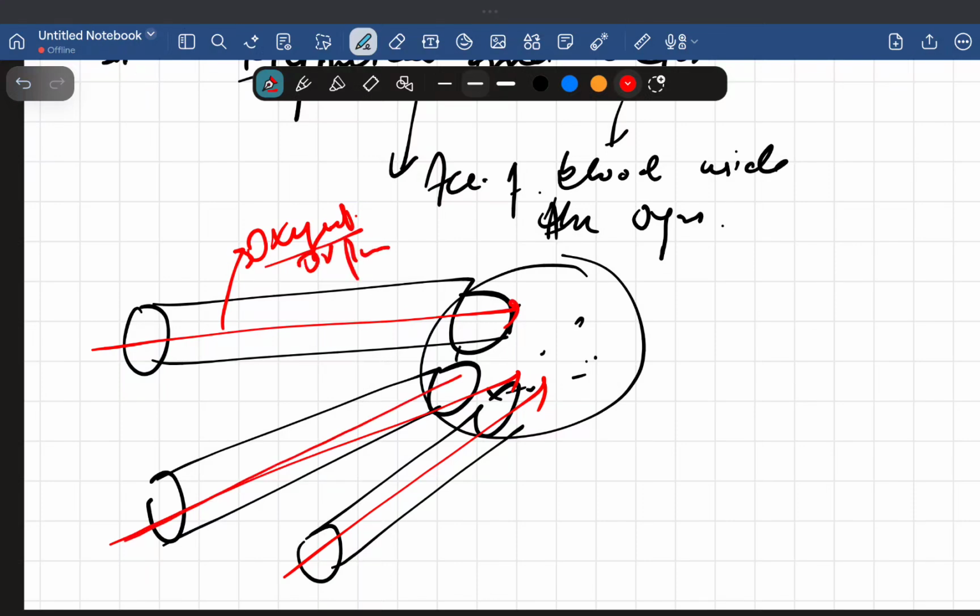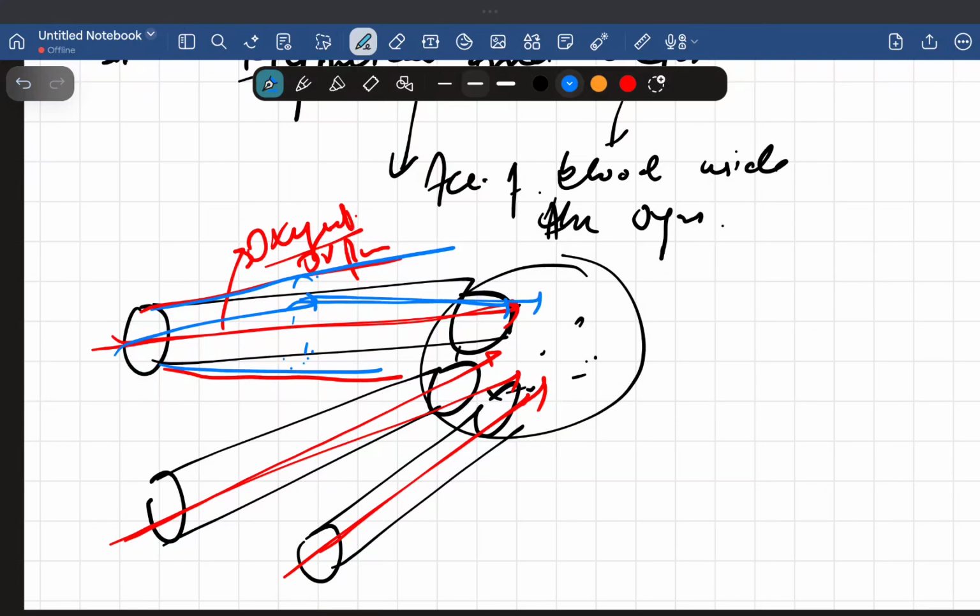So the pure blood goes to the organs. Now if there is a dilation of the artery, can't we say more blood will come and more blood will accumulate here? Obviously, more blood will go to the organs like this.